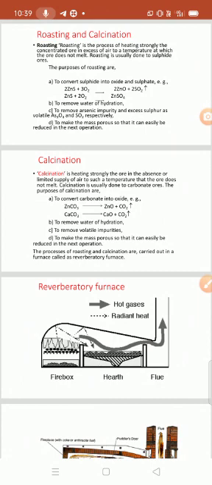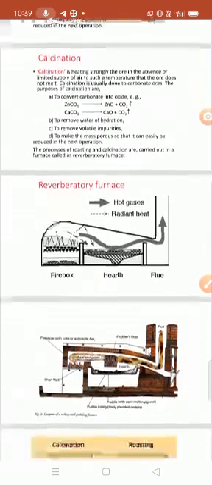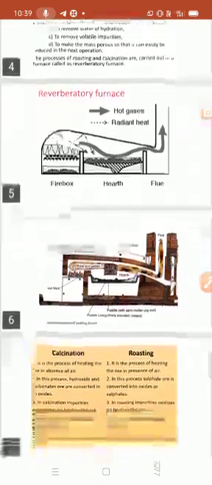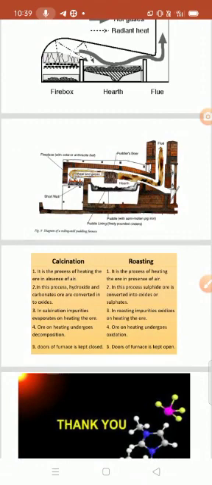In the absence of air, calcination; in the presence of air, roasting. In this way you have to remember it. And here these are the doors of the reverberatory furnace, which are kept open at the time of roasting. Then this is the difference generally asked in descriptive manner: differentiate between calcination and roasting.